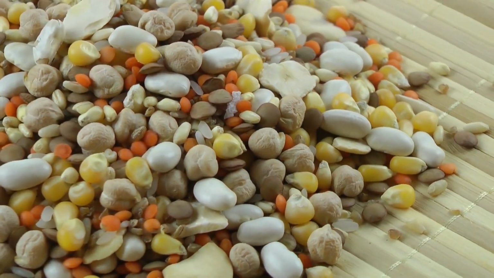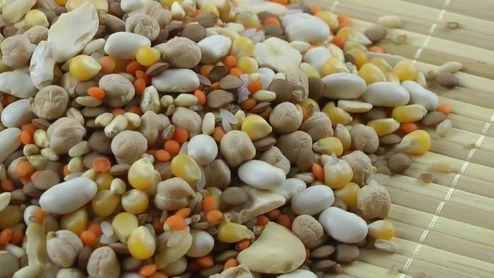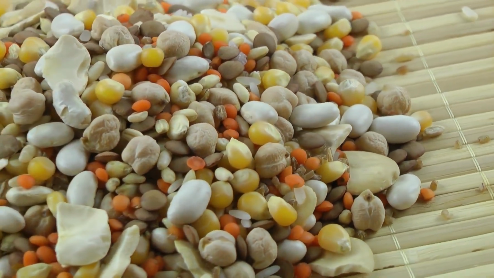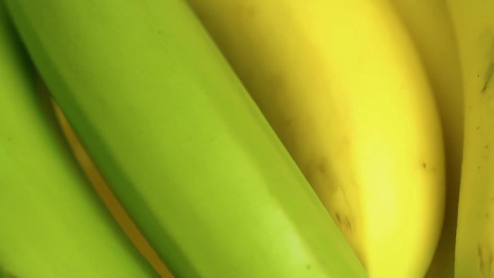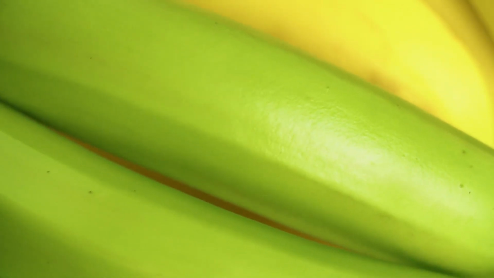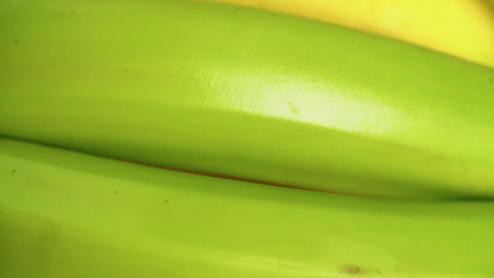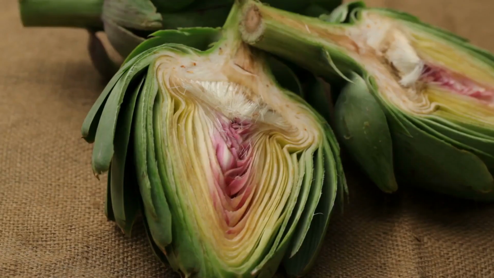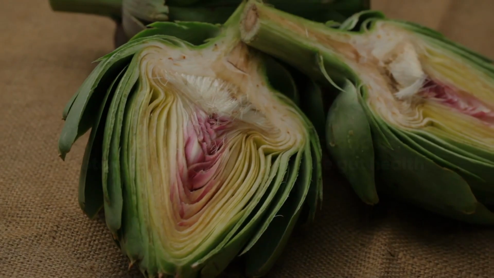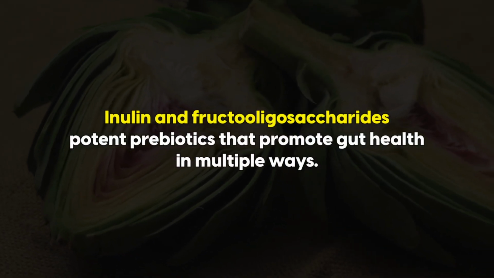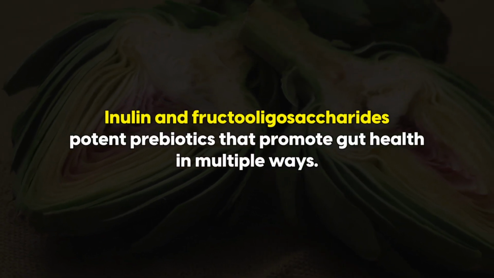Beans and legumes are great prebiotics, rich in resistant starch and fibers that serve as food for beneficial gut bacteria. Green bananas are another good option and are better for diabetics than completely ripe ones because of their low sugar content. Garlic, onion, leeks, asparagus, and artichokes contain inulin and fructooligosaccharides, potent prebiotics that promote gut health in multiple ways.